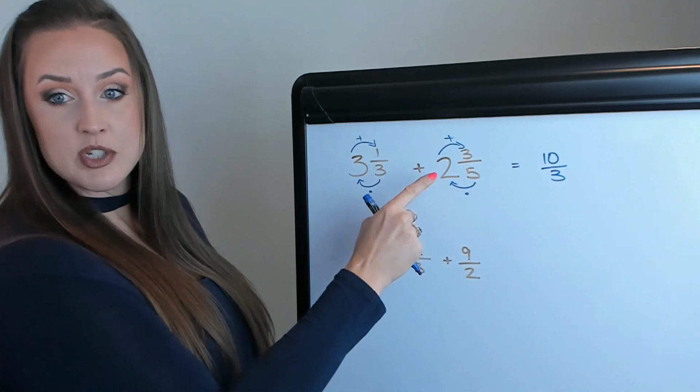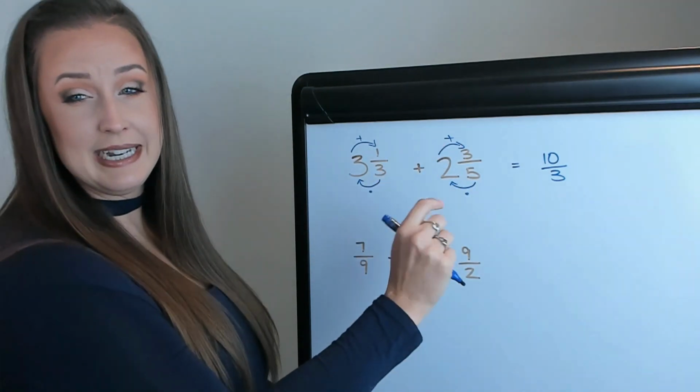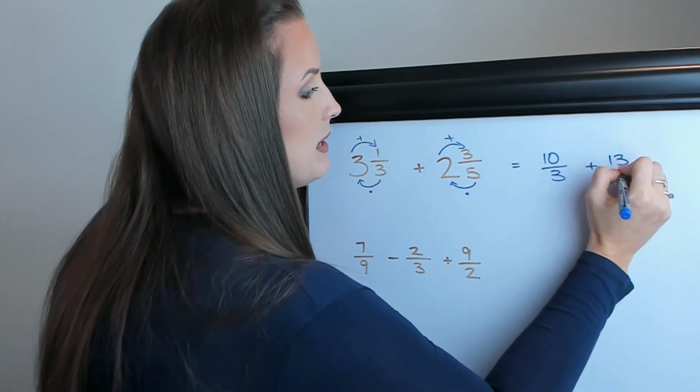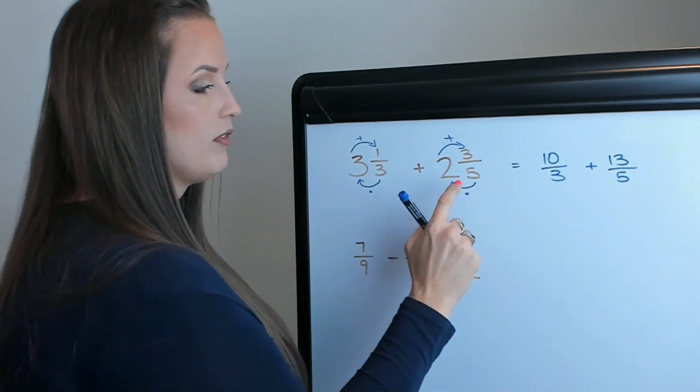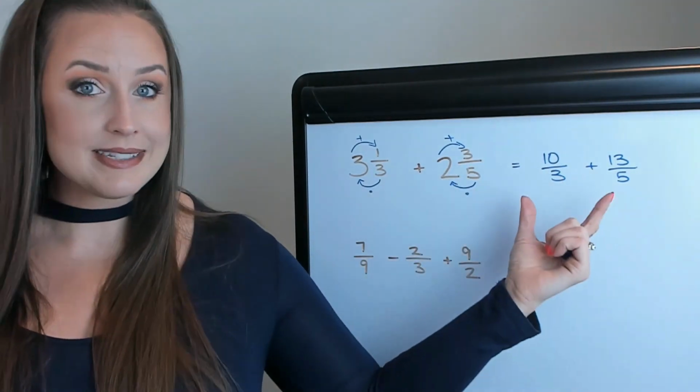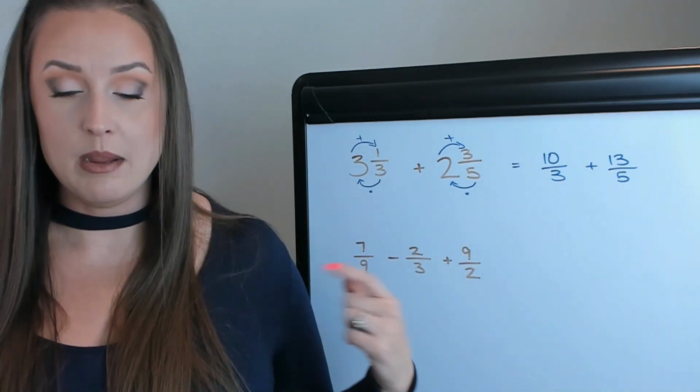And then 5 times 2 is 10, plus 3 is 13 over 5, so 13/5. Remember that your denominators need to remain the same, going from mixed to improper. So these fractions are the exact same as these fractions, but they're in an improper form.